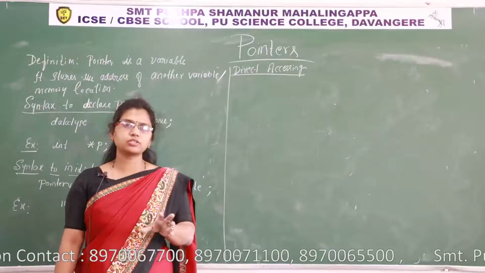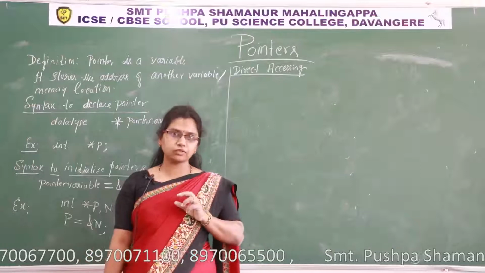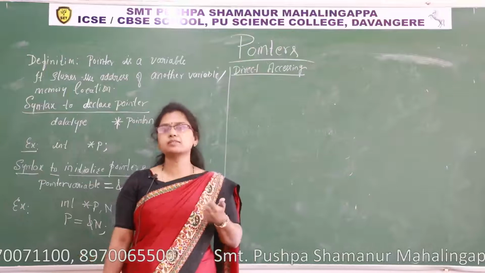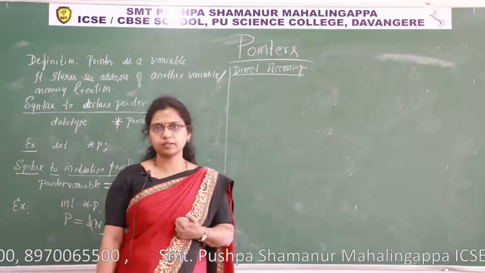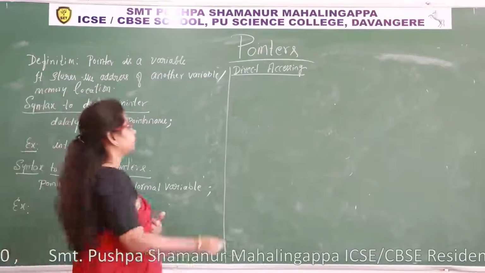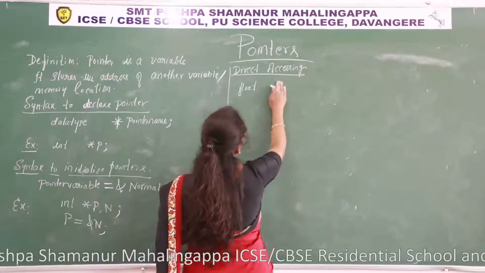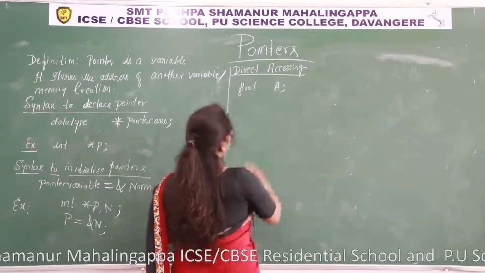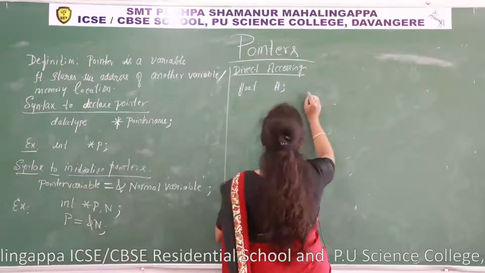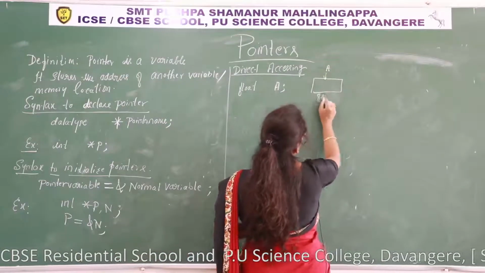These are operations performed on the data which is stored in the memory location. So in order to perform these operations we need the data, we have to access the data. That is called accessing, isn't it? Now I want to read a value for a variable. I'll take float a. There is a variable called a. Its data type is float, so it occupies 4 bytes of memory. Let us consider the address is 8000.